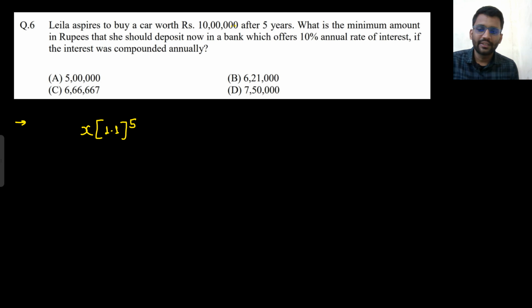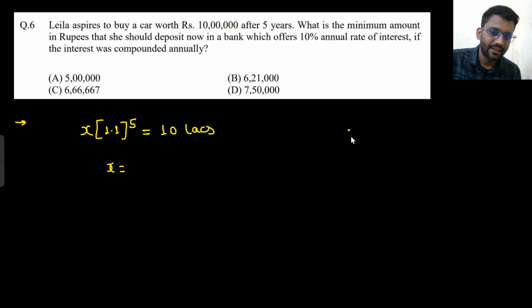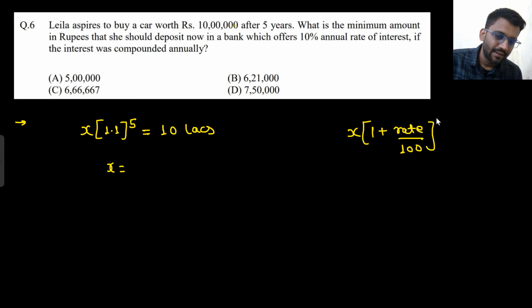Initially let's assume she has x rupees, so it will keep on increasing. That's the formula, and at the end she needs 10 lakh rupees. You just need to calculate the value of x. Whenever a question comes for compounded interest, the final amount is the present value times 1 plus rate by 100, to the power of years.